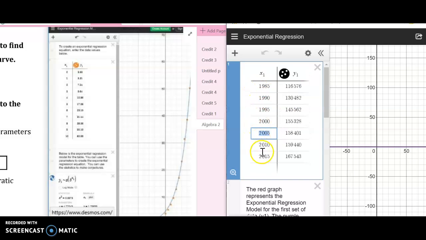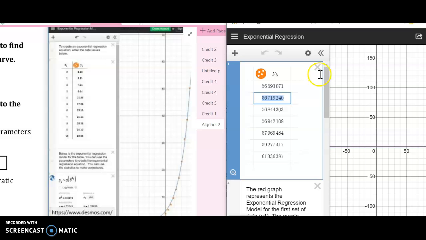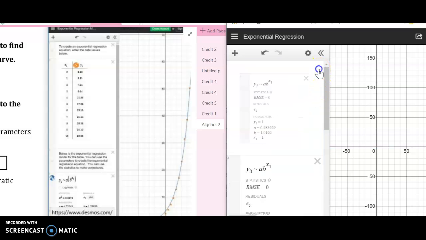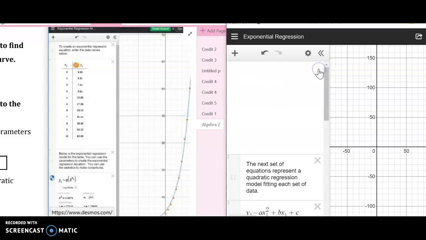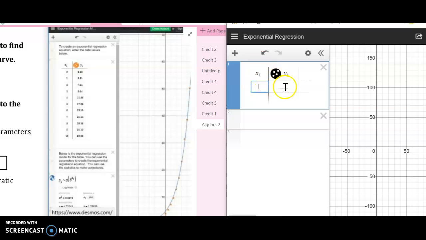So here are x's and then our y's for each function. And this one has a bunch of functions that we're not actually going to use. So we have to press plus and then a table to be able to get that xy thing, okay?